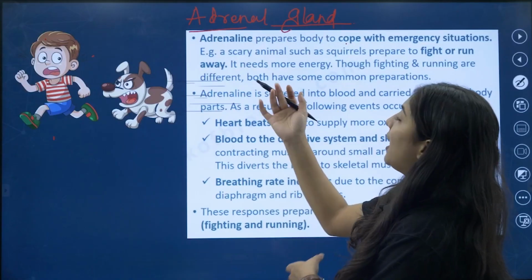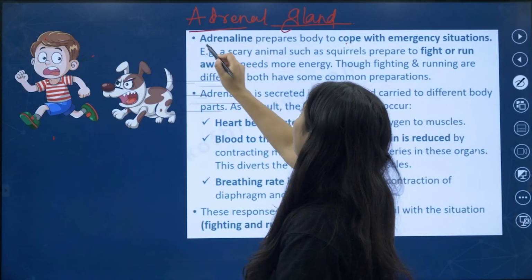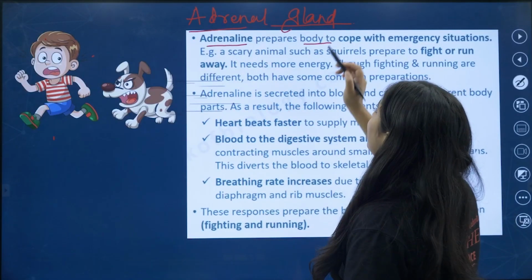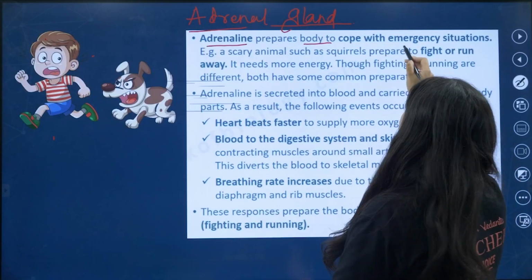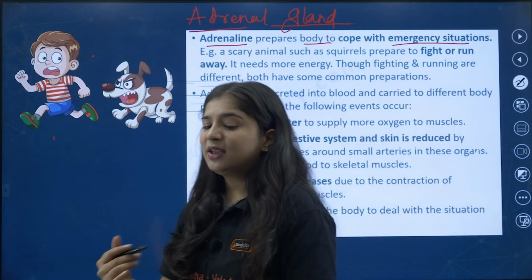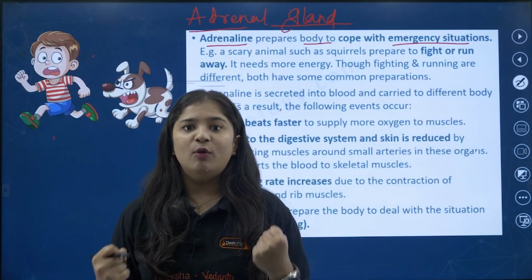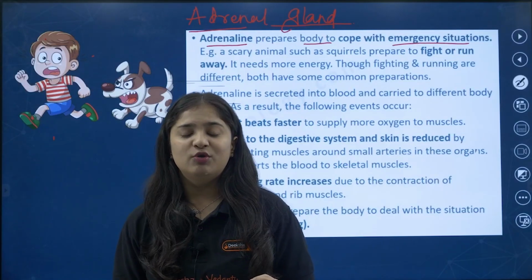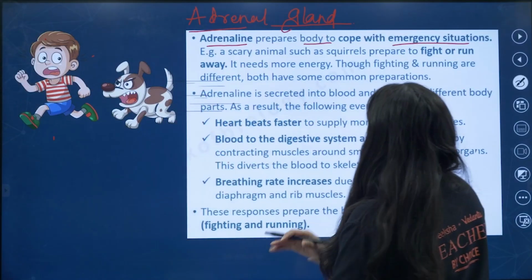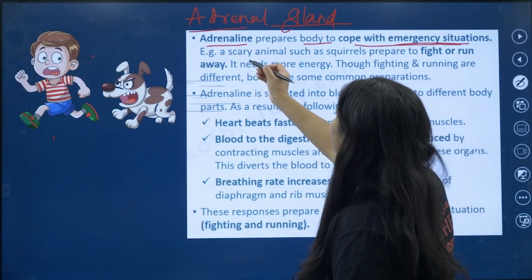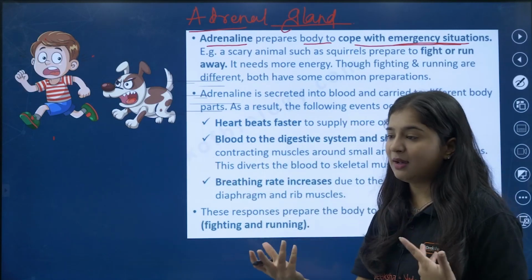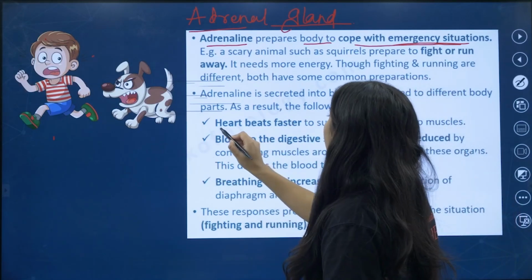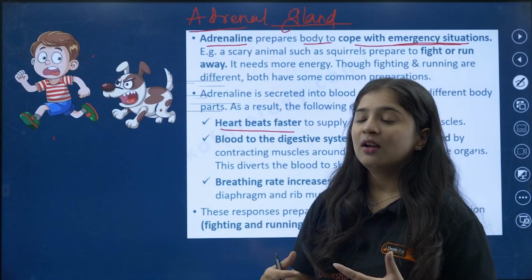It is secreted by the adrenal gland. They prepare the body to cope with an emergency situation, for example scary animals, such as the same example I told you. The heart beats faster.